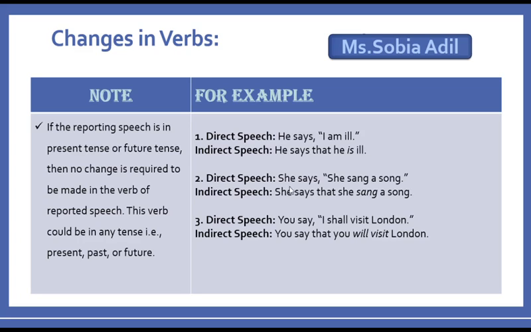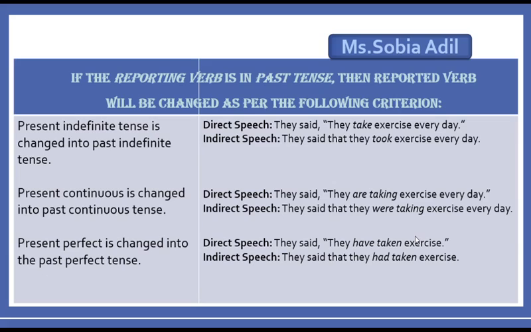Second example: she says, "I sang a song." Now "says" tells us that it is present tense. You will not change the verb of reported speech. She says that she sang a song. The third example is here for you. You say, "I shall visit London." So "you say" tells us it is present tense. You will not change the verb of reported speech again; it will remain the same. You say that you will visit London, right, students?